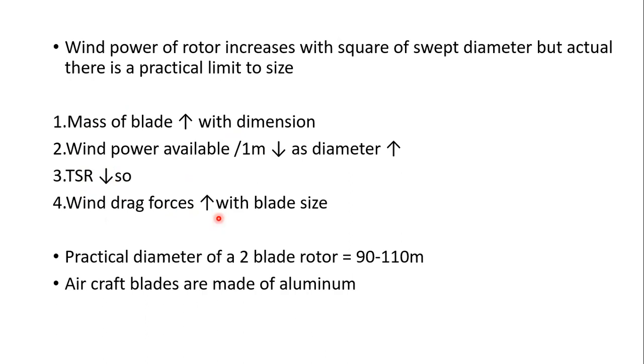That means the speed will be decreasing, and if the speed decreases, no power.